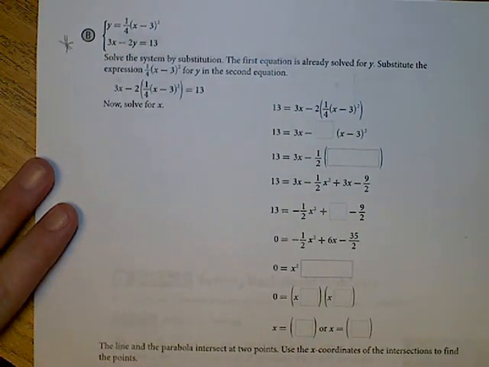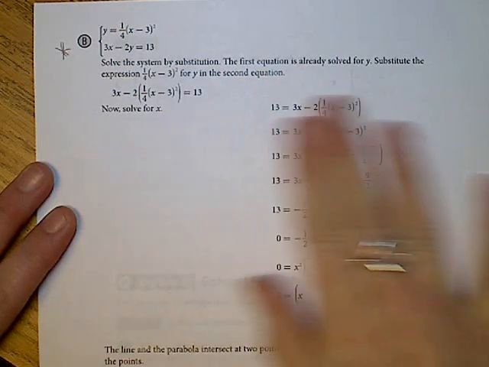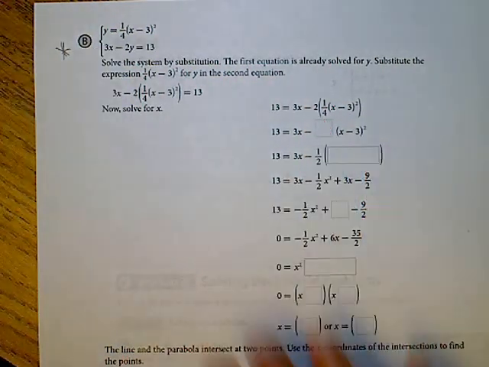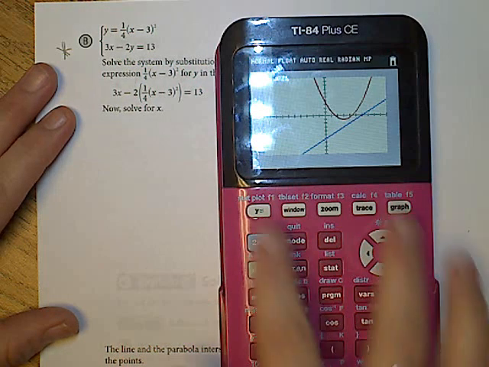And then we're going to go over to page 258. Now your book has all this crazy math. I'm not worried about that. We're still graphing. As long as it's in y equals, we can graph it. So my first equation,